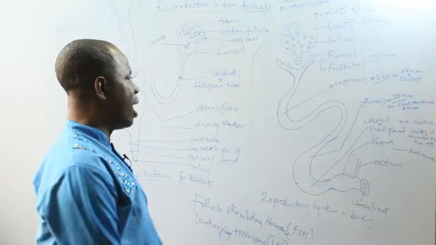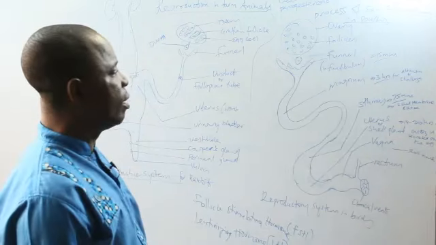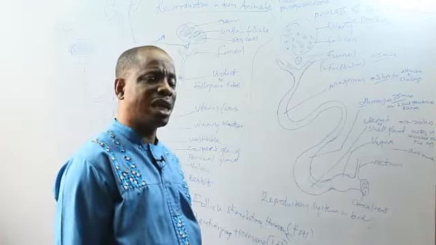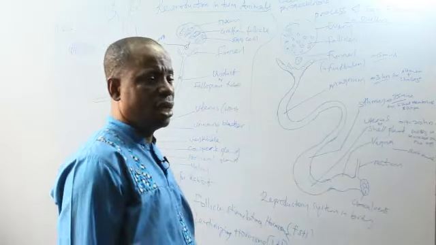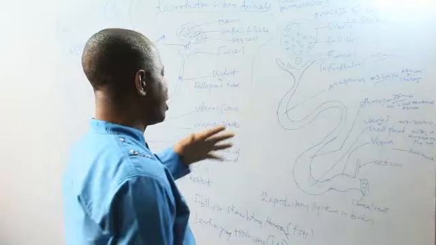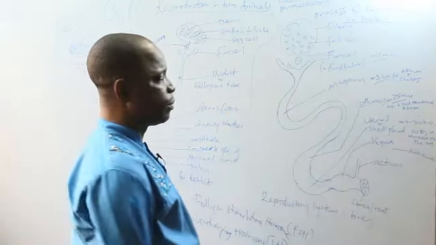But unlike the mammals that have two ovaries, left and right, the birds have only one ovary. They do not have the right ovary, they only have the left ovary. And this is the ovary in the body, only one.